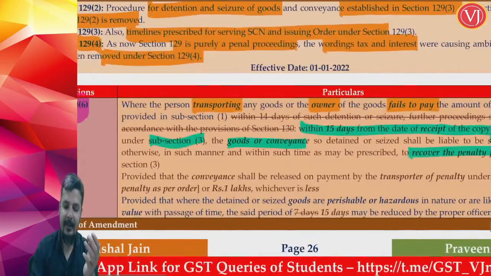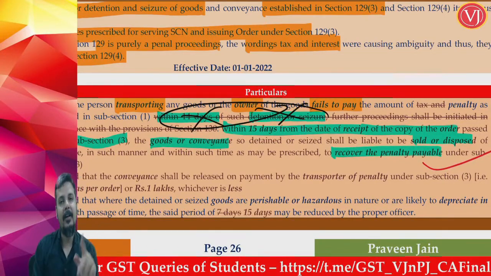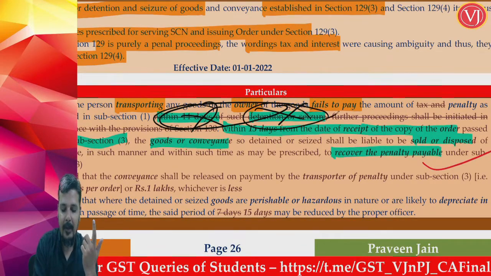Previously they were talking about 14 days for detention, seizure and proceedings. Now that 14 days is indirectly there. How? After detention and seizure, within 7 days give the notice, and after giving notice, within 7 days give the order. So previously there was no notice and order concept very clearly. It was there but not very clearly with the timings. Now what they have said is that after detention and seizure there will be a notice which will be given within 7 days, and after notice there will be an order which will be given within 7 days. So talking about within 14 days from detention or seizure is making no sense.